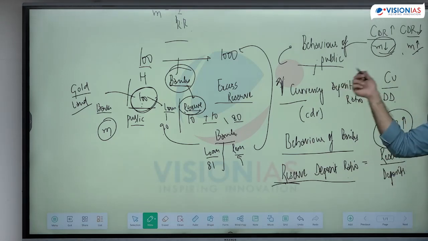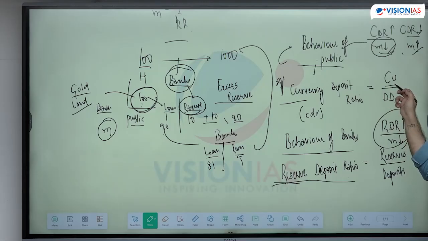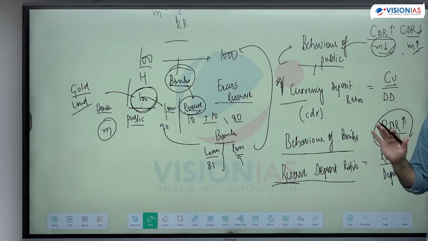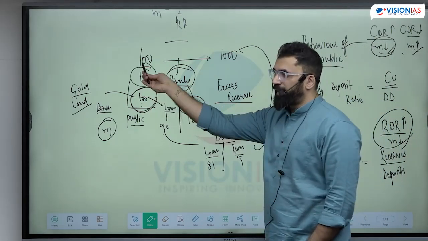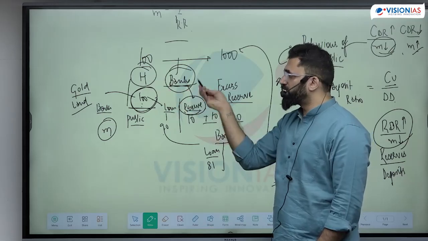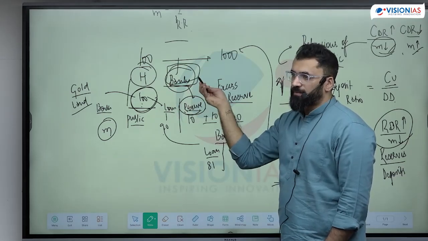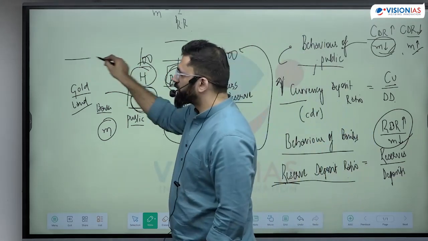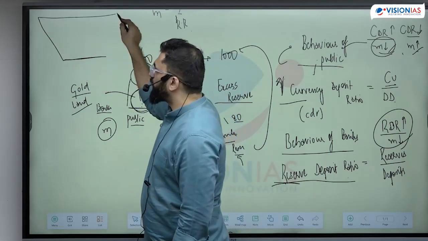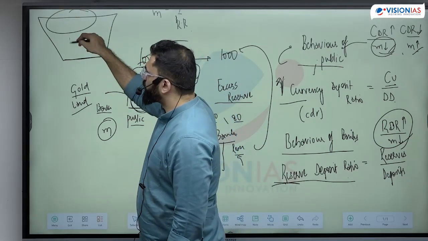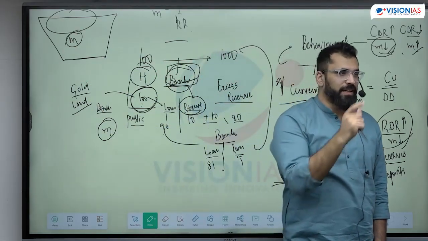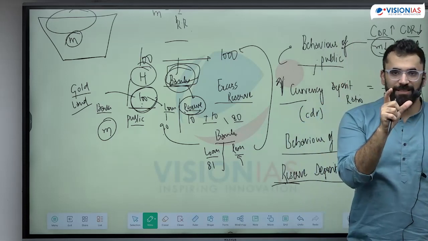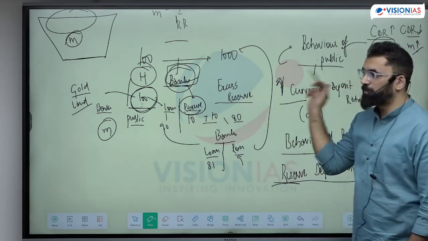If the public is coming less to the bank, they are keeping more currency with themselves, so banks are now having less money. Multiplier will be less. Multiplier is how much your base is expanding because of the money creation of banks. Your base was small, I expanded it to a large figure. ये कैसे बड़ा बना? This is because of the multiplier. With a small base, I created a huge money supply because of the multiplier effect.